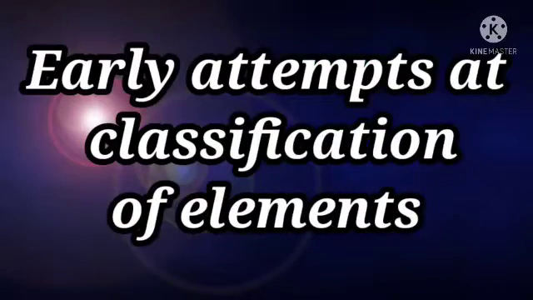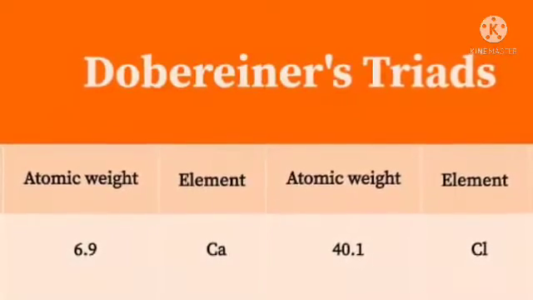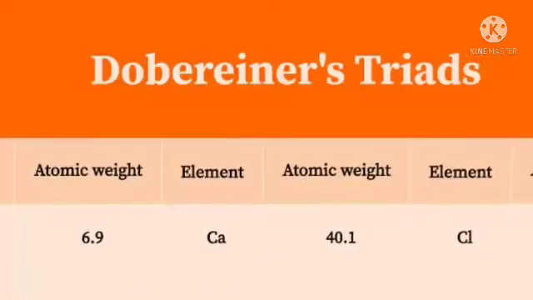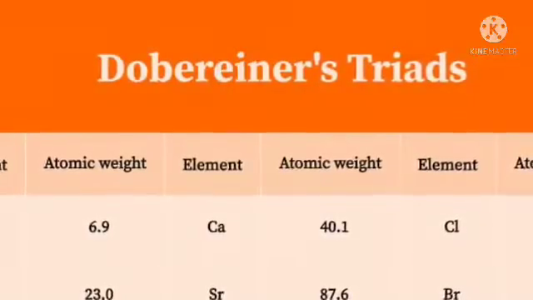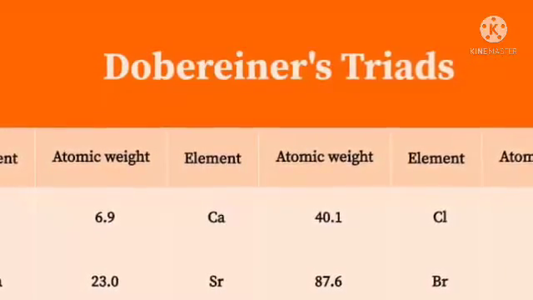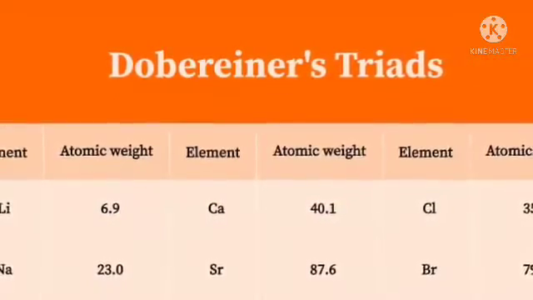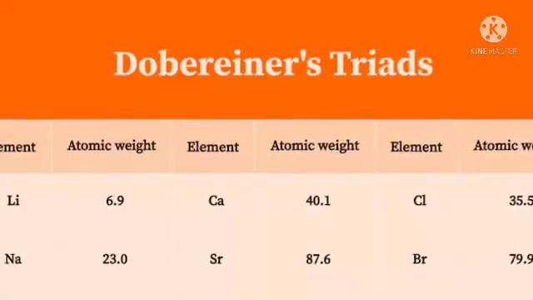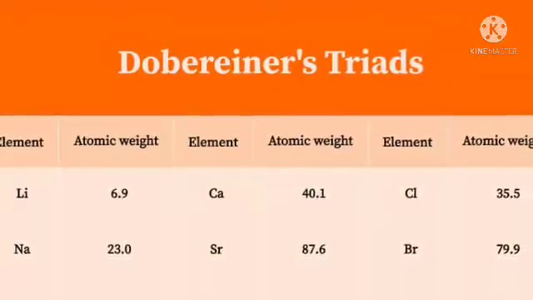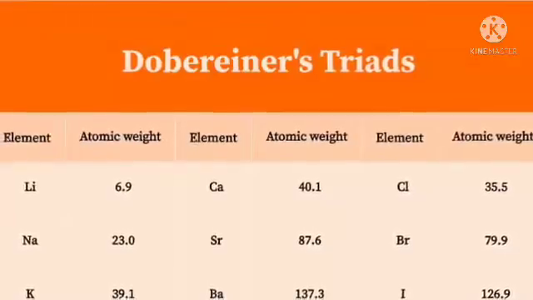The next subtopic is early attempts at classification of elements. The first one under it is Dobereiner's triads. Dobereiner classified elements in the increasing order of their atomic masses into groups of 3 elements called triads.